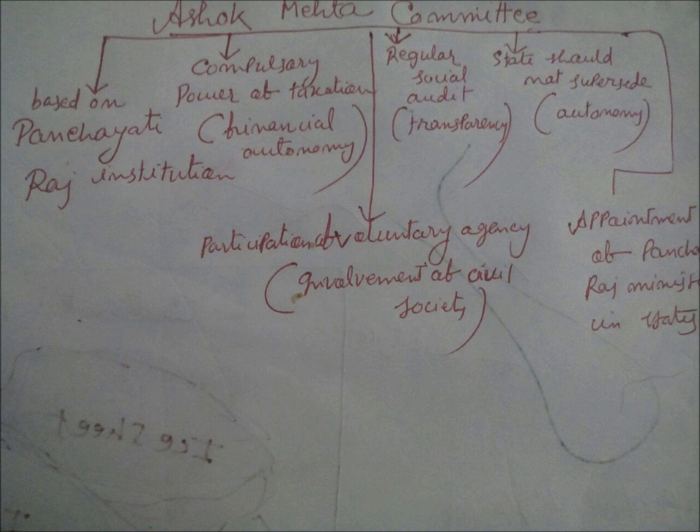Then after Balabant Rai Mehta Committee, which committee came? It was the Ashok Mehta Committee. Though Balabant Rai Mehta Committee said for democratic decentralization and Panchayati Raj institutions were formed upon its recommendation, the committee did not recommend any concrete structure of Panchayati Raj. Some states took the two-tier Panchayati Raj, some states took three-tier. There was an anomaly in structure, and that is why in 1977 the Ashok Mehta Committee was formed.